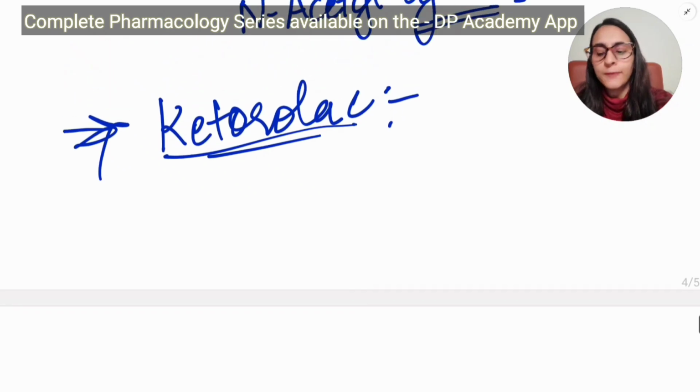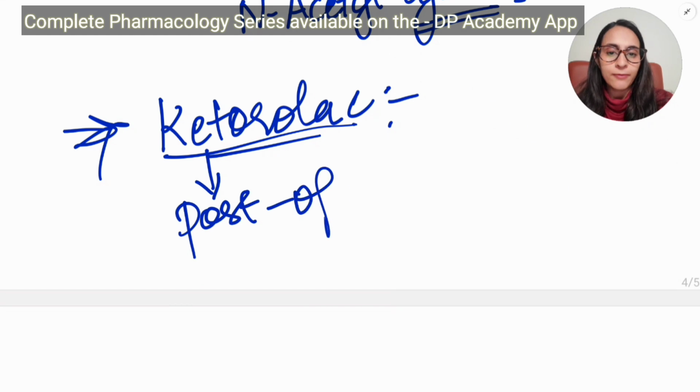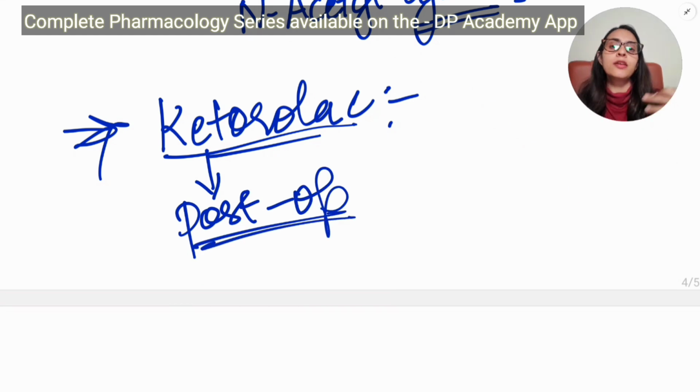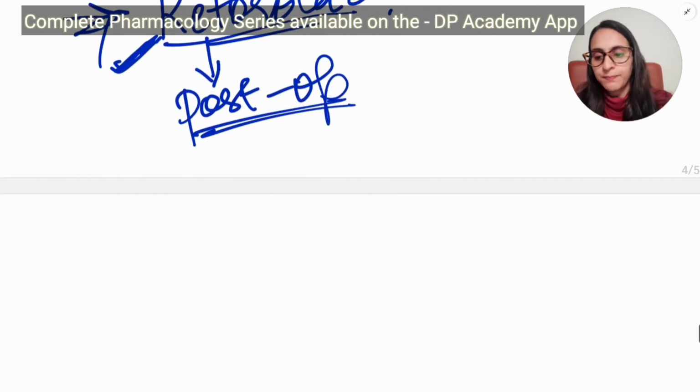We give ketorolac in tablet form, but it is also available in IV form, so you can also give it via the parenteral route. We give a tablet of ketorolac which is placed in water like aspirin, and it gets dissolved, and we ask the patient to have it. So ketorolac is used for treating post-operative pain. Post-operative pain is so severe and it is treated with ketorolac, which is also available as eye drops in the market.